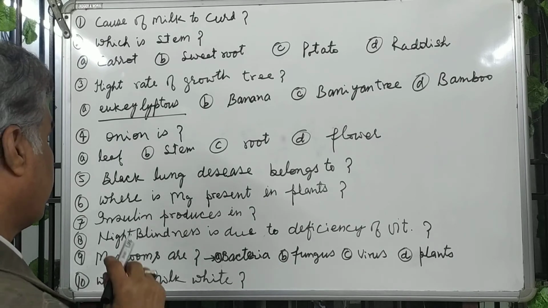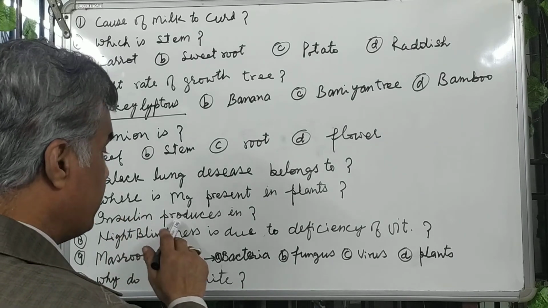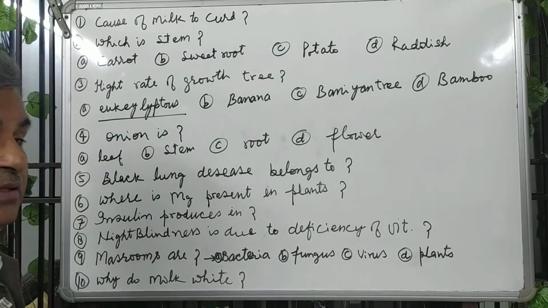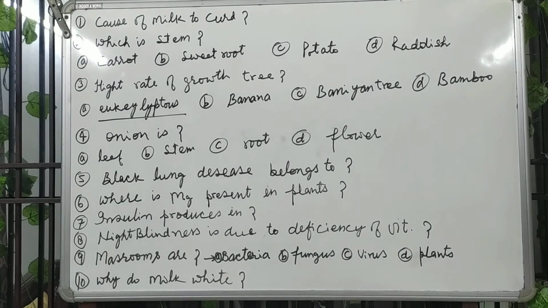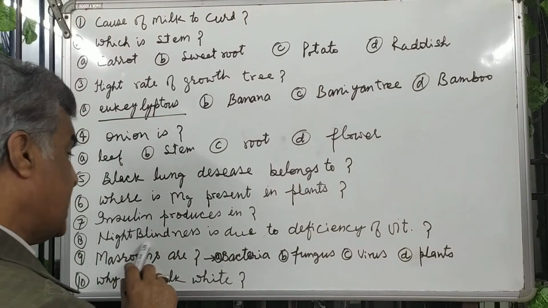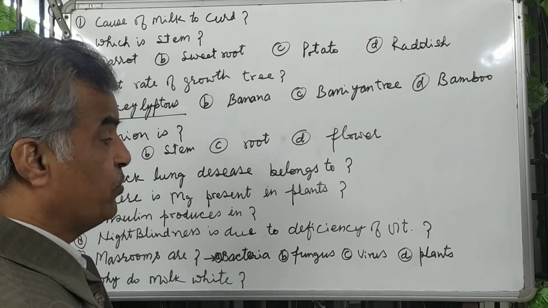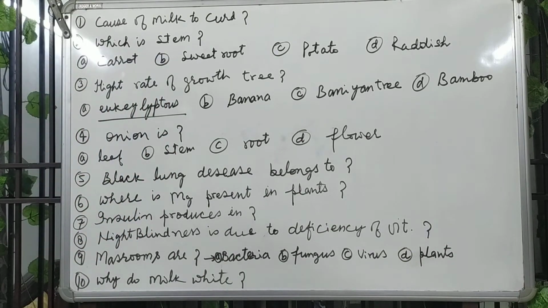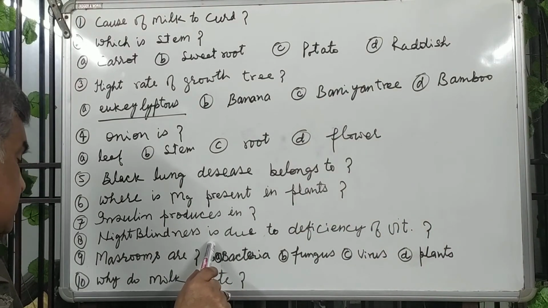Next, insulin is produced in which part of the body? You know it very well. In the pancreas, insulin is produced. The pancreas is a gland which produces insulin. Night blindness is due to deficiency of which vitamin? By the deficiency of vitamin A, night blindness occurs.